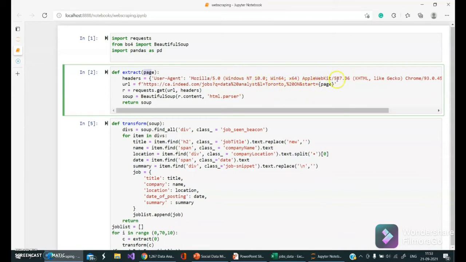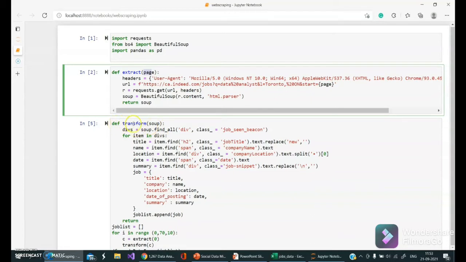So in order to switch between the pages, we use this variable. And here we created a soup variable which will extract the data and information from this particular URL. All the information will be stored in the soup variable. The soup variable will be used in the next function to find the other information.